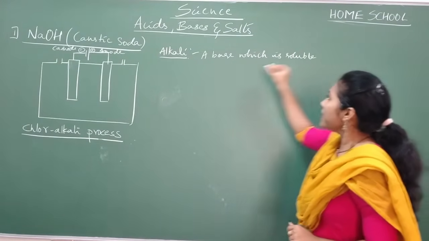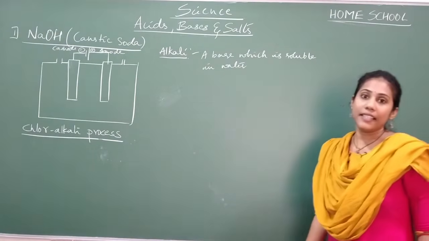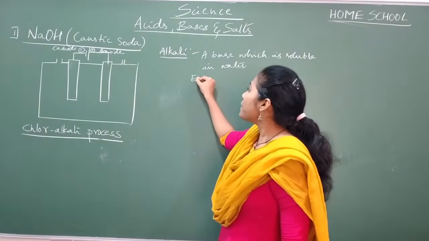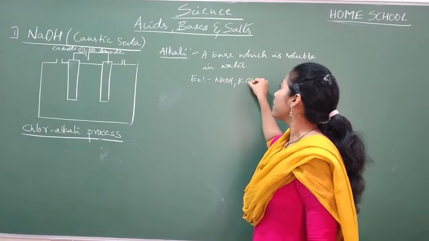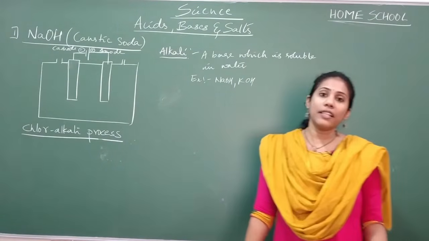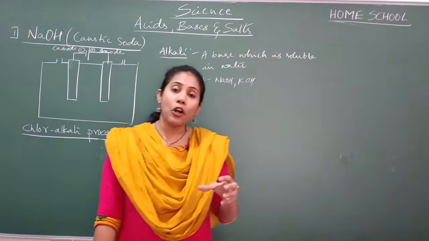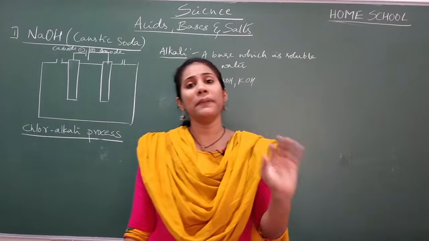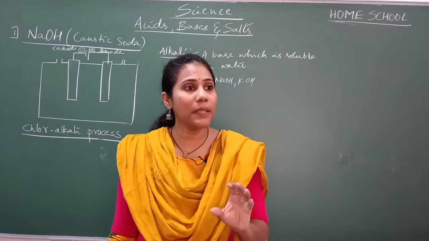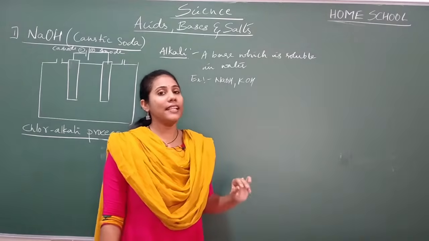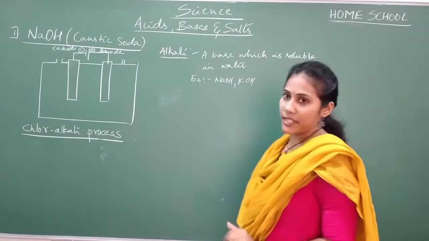A base which is soluble in water is called an alkali. The examples of alkali are NaOH and KOH. Both compounds we call alkali. So alkali is nothing but some base, but not all bases are soluble in water. Only those bases which are soluble in water are called alkali. So one example of an alkali is sodium hydroxide.